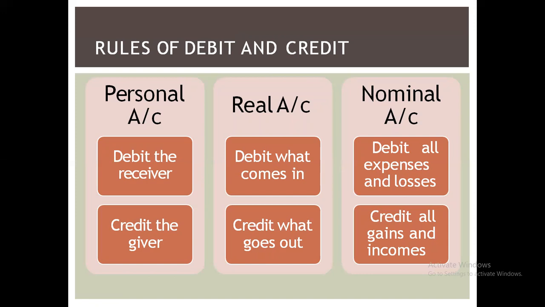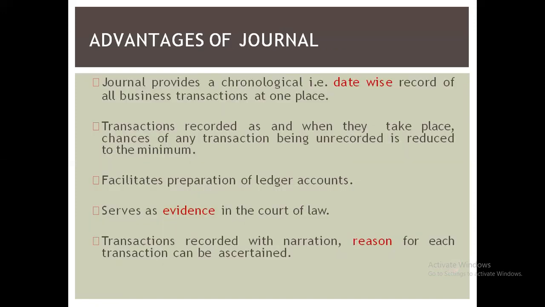Personal account rule is debit the receiver, credit the giver. Real account deals with debit what comes in, credit what goes out. Nominal account deals with debit all expenses and losses, credit all incomes and gains.